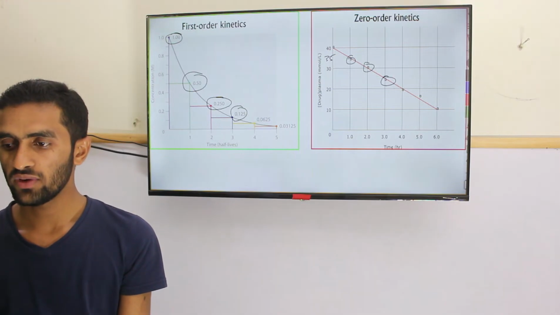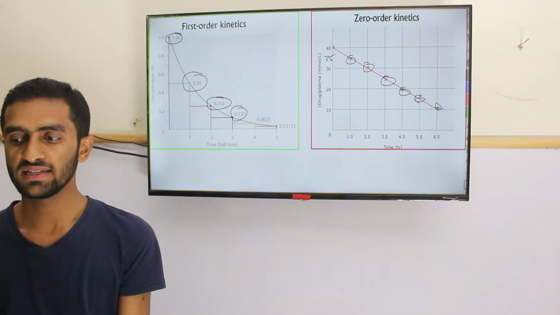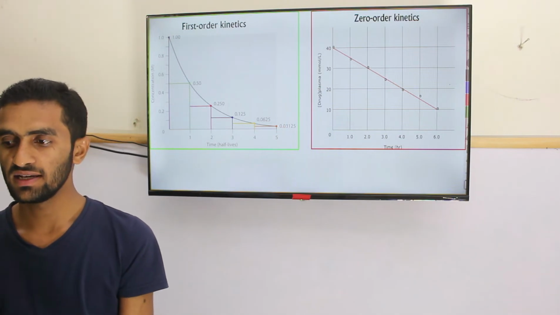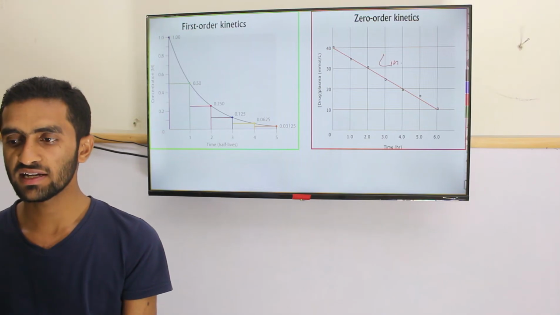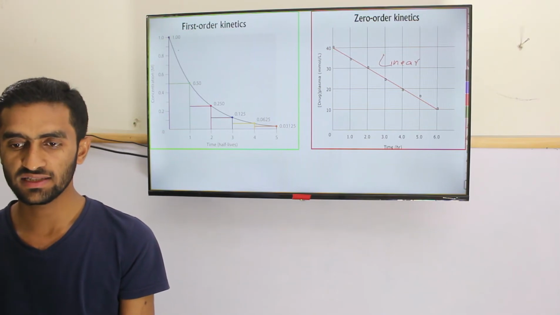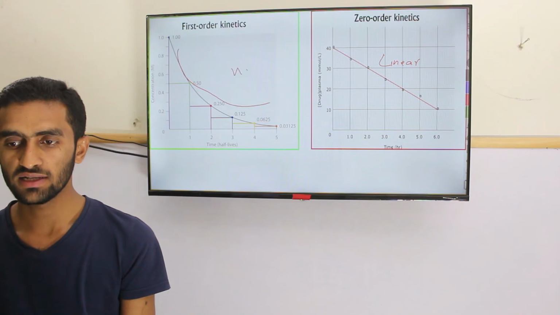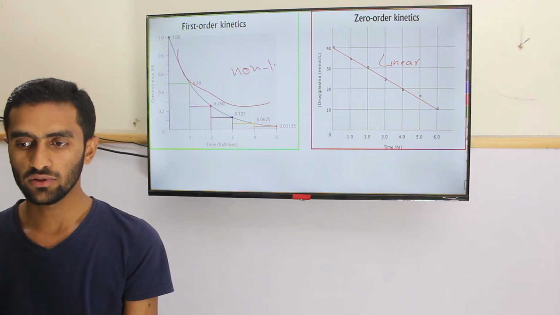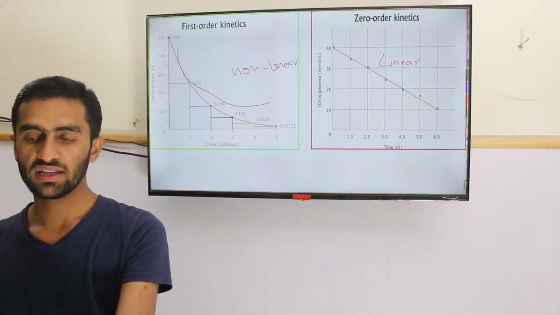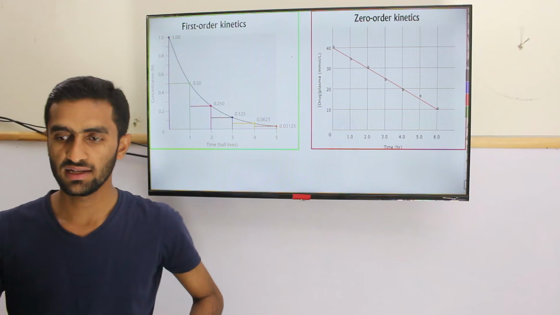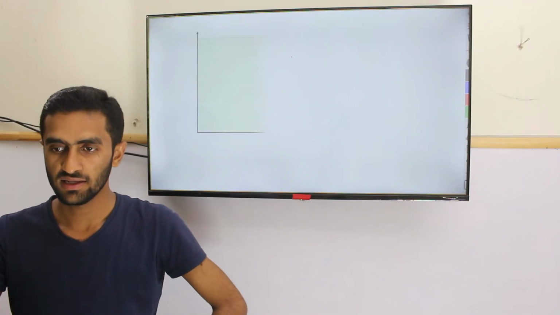What is important is that its graph is linear, while the first order is non-linear, you can see a curve-like structure.